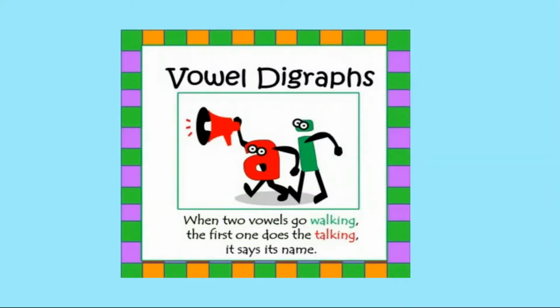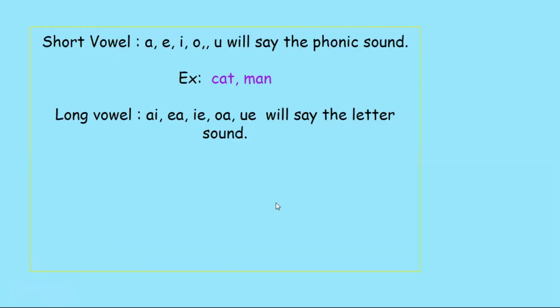What will it do? It will say its name. Usually, the phonic sound of A, E, I, O, U is a, e, i, o, u. It is called short vowel sound. When it comes to long vowel, the vowel will say its name. The vowel will say its letter name. It will not say its sound. It will not say its phonic sound. So A, E, I, O and U.